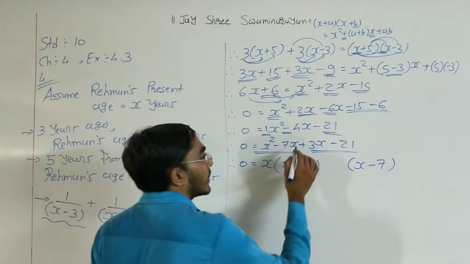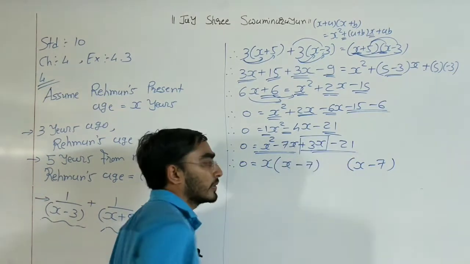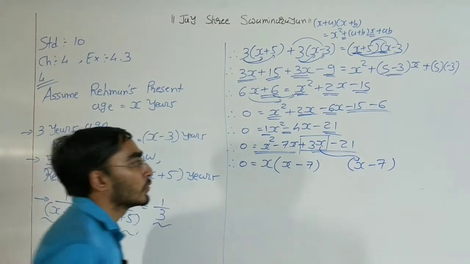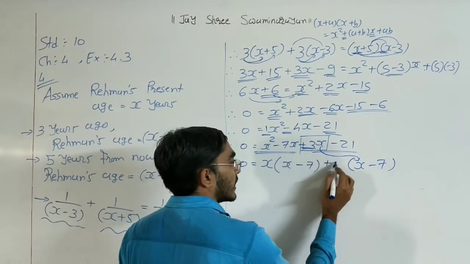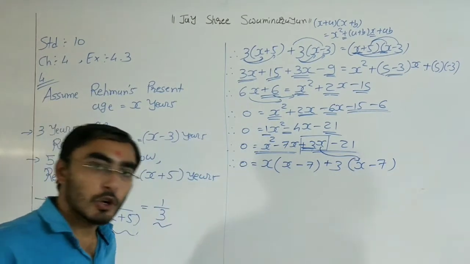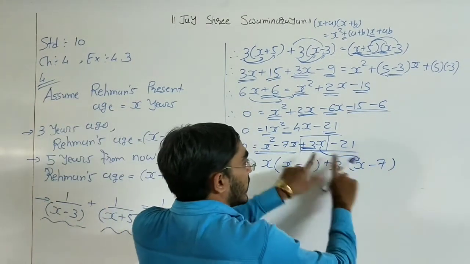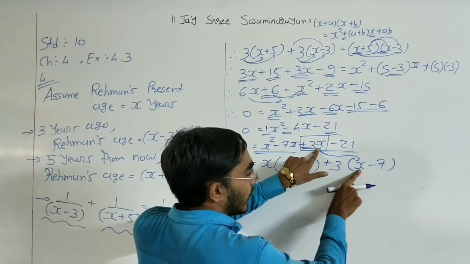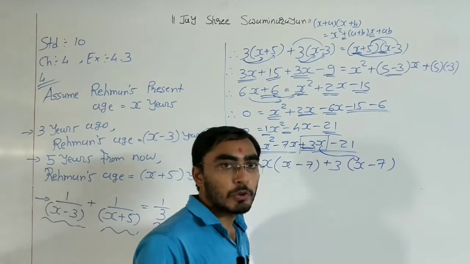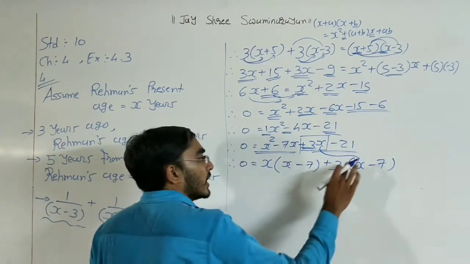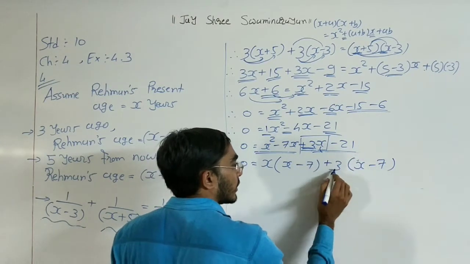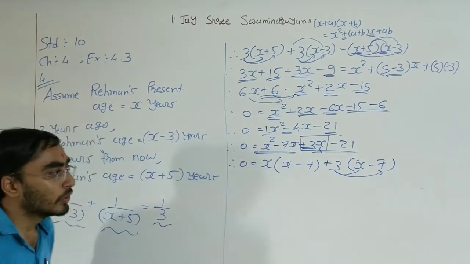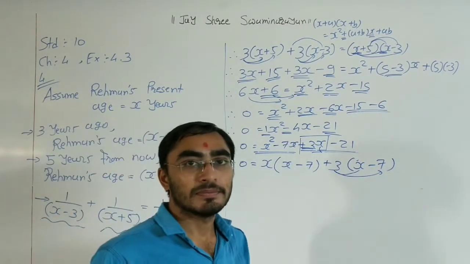Then we need to look at our third term. Our third term is plus 3x. Right now x is already present in the bracket, so what is remaining is this plus 3 that we need to put here. First of all, write down this bracket here. X is already present in the bracket, so the remaining plus 3 we need to write before the bracket. After that, just to check: 3 multiply x is 3x, 3 multiply minus 7 is minus 21. So our setup is right.